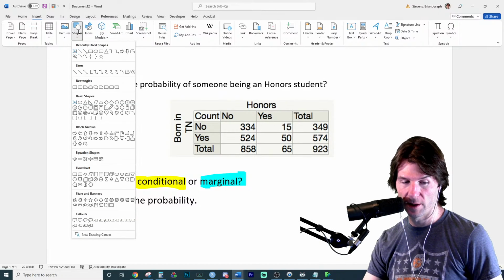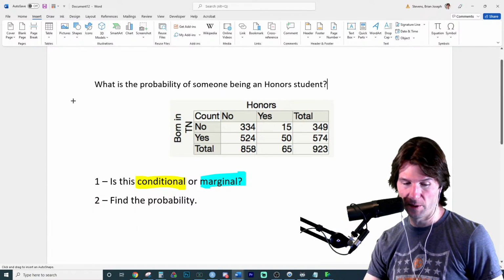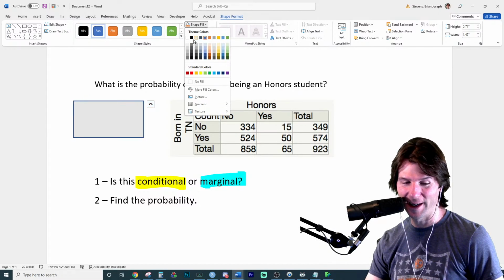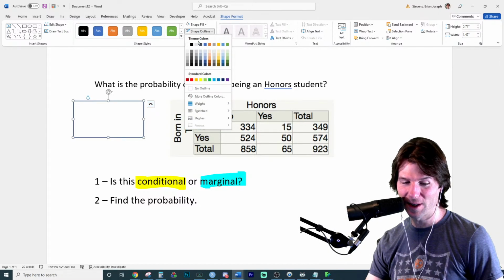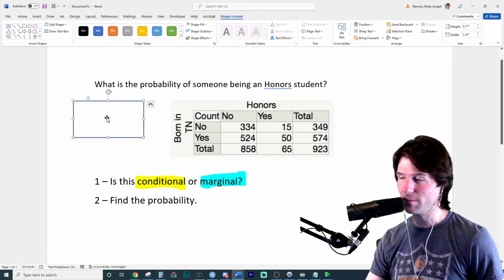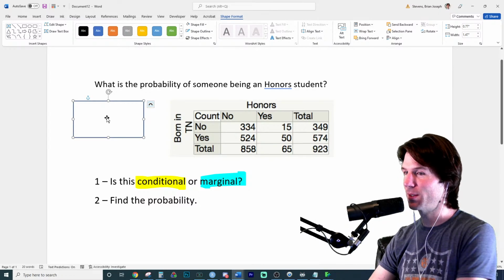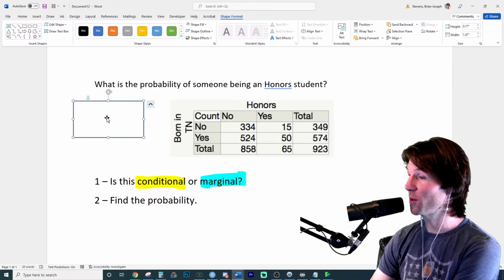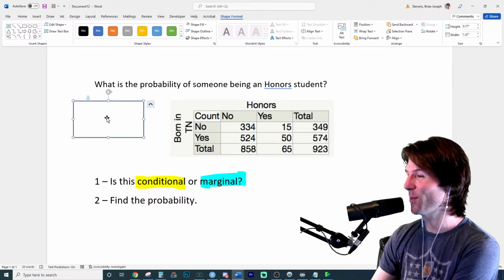So if we look at this one right here, see if you can solve it. Ignore what I'm doing. I'm getting the answer help ready right here. See if you can solve this. What is the probability of someone being an honor student? Is that conditional or marginal? Correct. Yes. Actually, my brain broke for a second. We did so many conditionals, and I was like, okay, wait. You are correct, Maria. It is marginal.